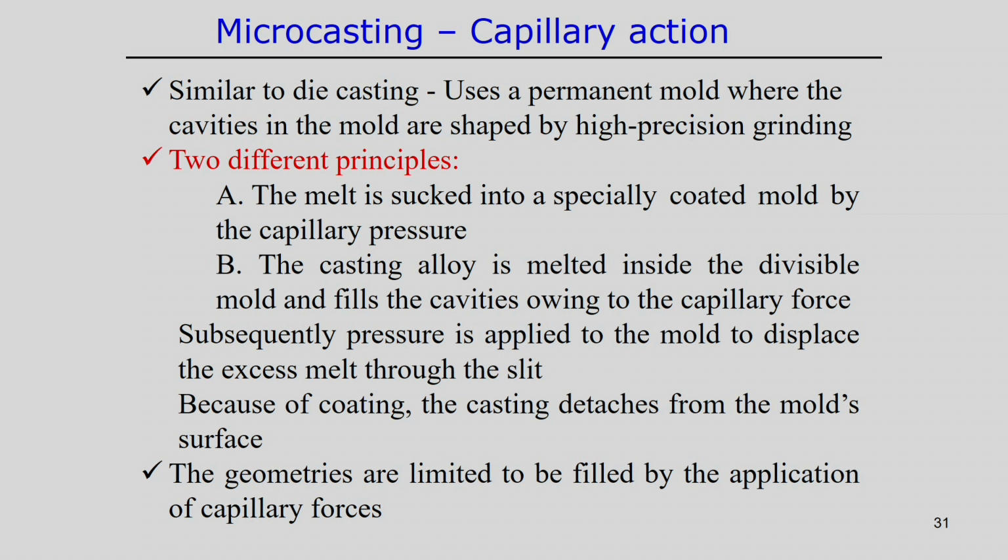One is that the melt volume of the molten material can be sucked into the controlled mold by the capillary pressure.